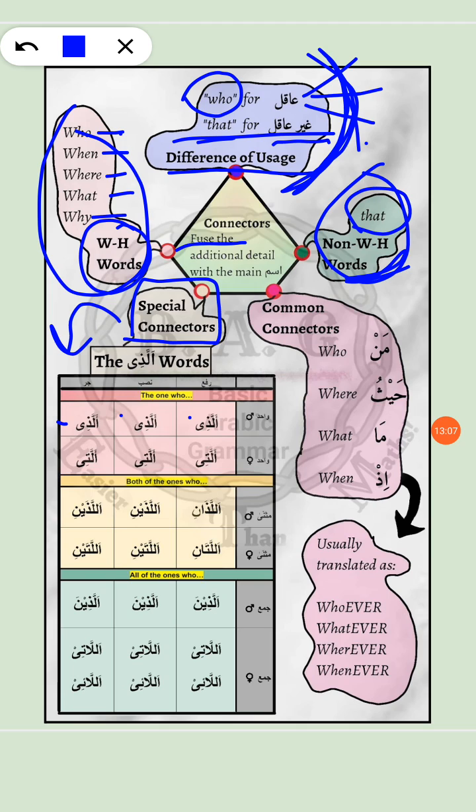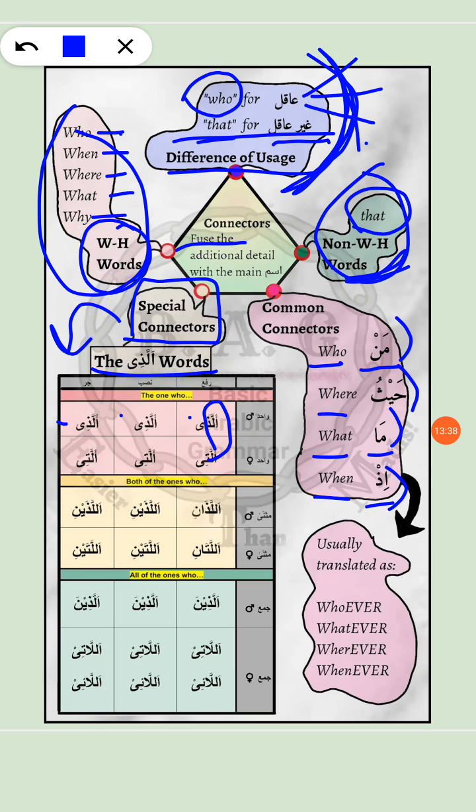So these are called the special connectors because they are special words, you could say. Or perhaps we have this al with them. So that's how you can remember that they are special connectors, the al-lazi words. And then we have the common connectors as well. For example, we have man, haisu, ma, ma is. And what does man mean? It means who, haisu is where, ma is what, is when.